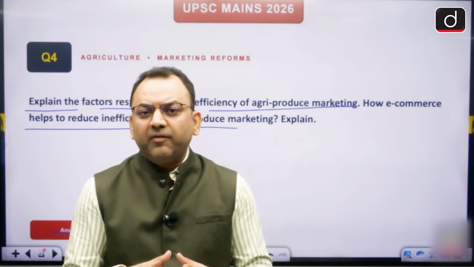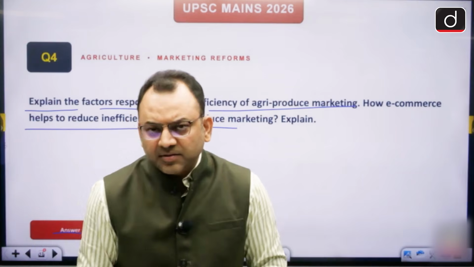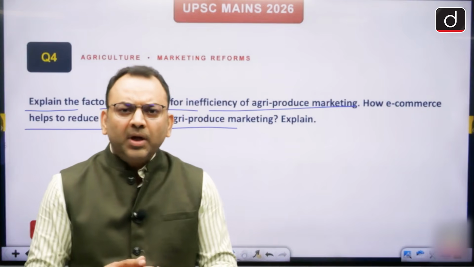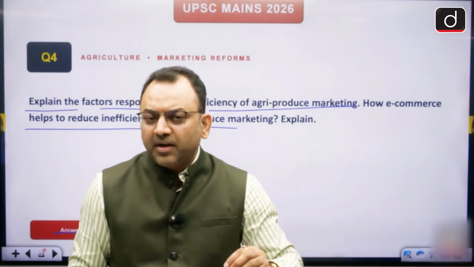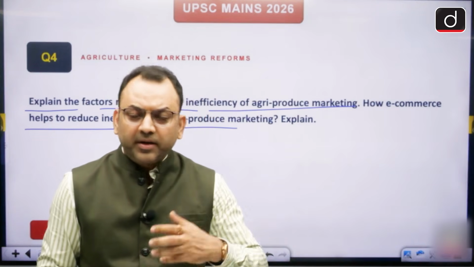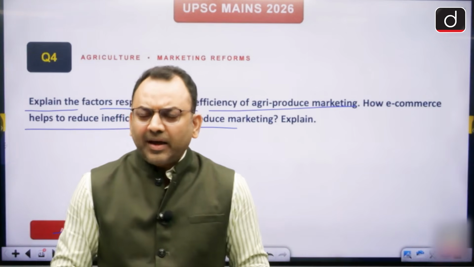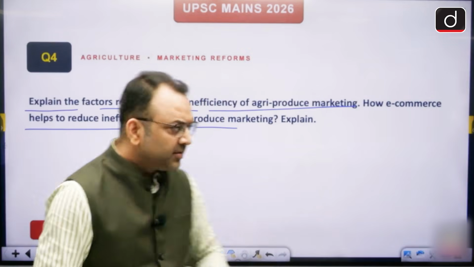We have eNAM, in which 1400 mandis are connected and can sell to each other at market-determined prices. The e-commerce companies can buy from the mandis. E-commerce private players have invested money in the infrastructure: grading infrastructure, transport infrastructure, price discovery. As a result, there is market competition helping the farmers to get the best of the prices.